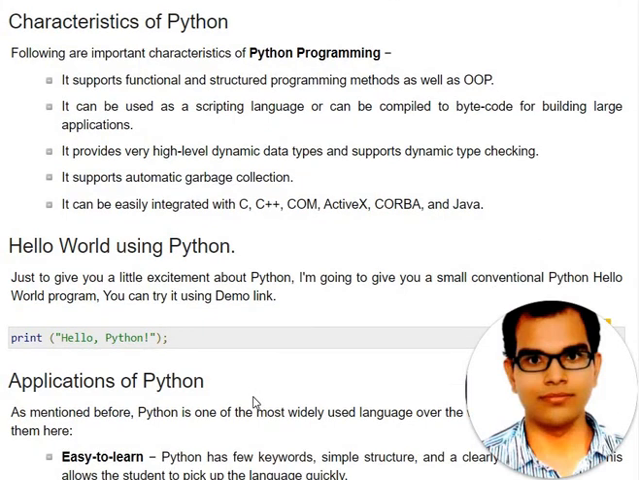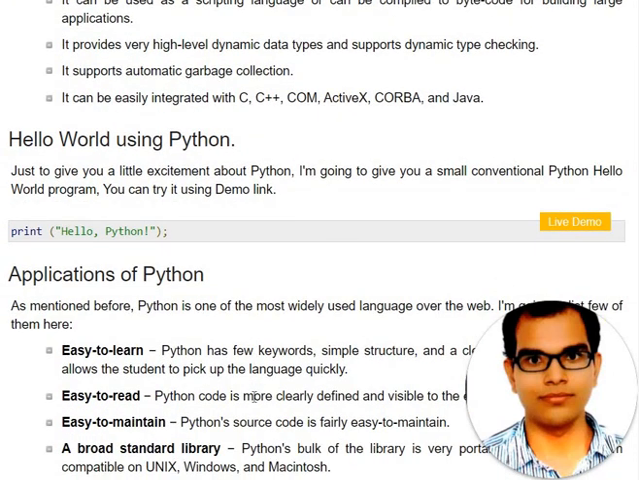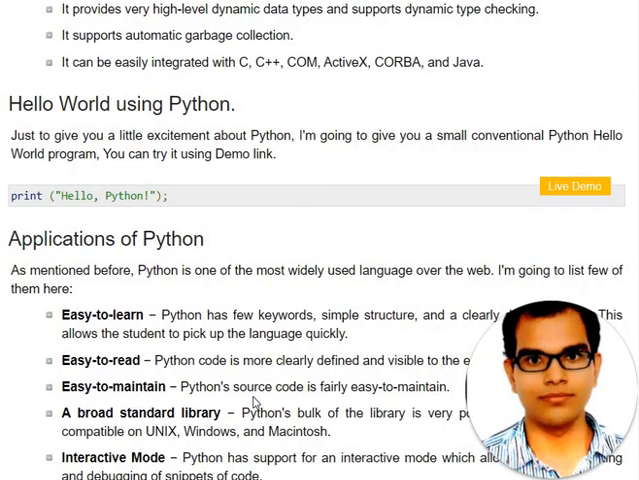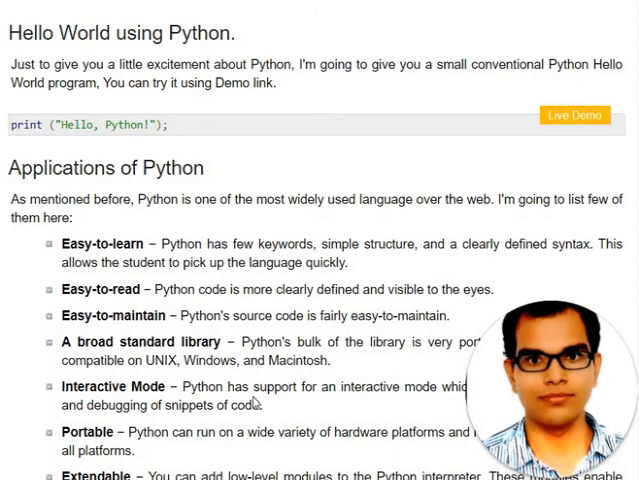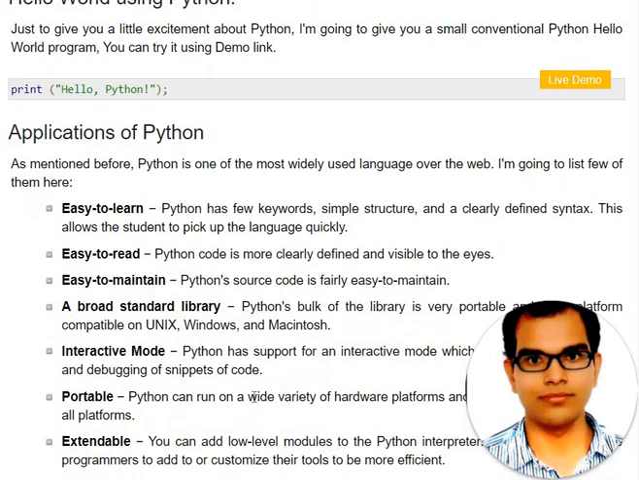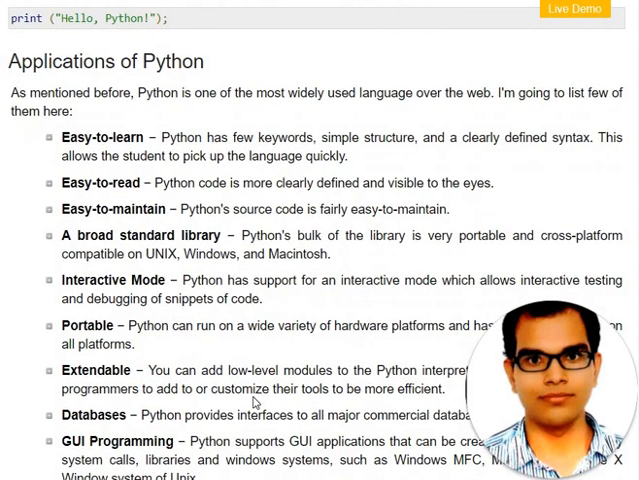Now we will see what the applications of Python are. There are so many applications. It's easy to learn, easy to read, easy to maintain also. Python has a broad standard library also, meaning directly we can use that library. Interactive mode, portable. Python is a portable language, meaning if we write a Python program on some platform, we can use it on any other platform. One is extendable, databases. Python